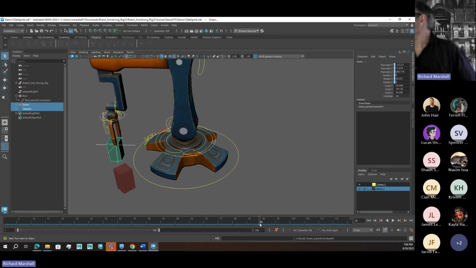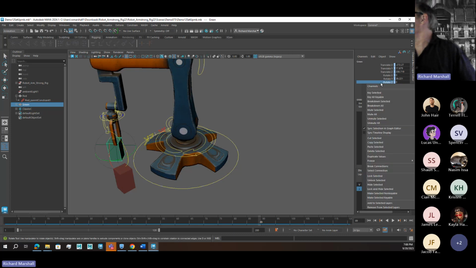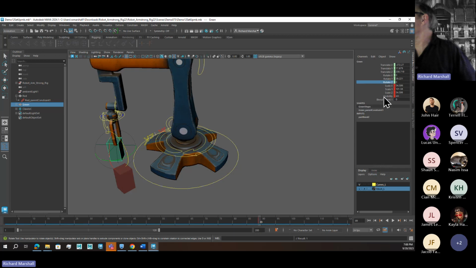So at frame 89, just before I pick it up, I'm going to keyframe the box here. I'm going to key all keyable, and since the blend parent has been created, that is keyframed at 0.